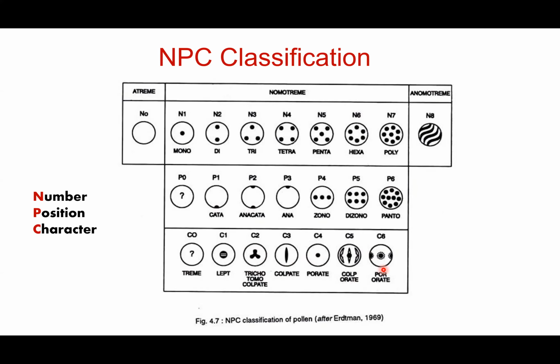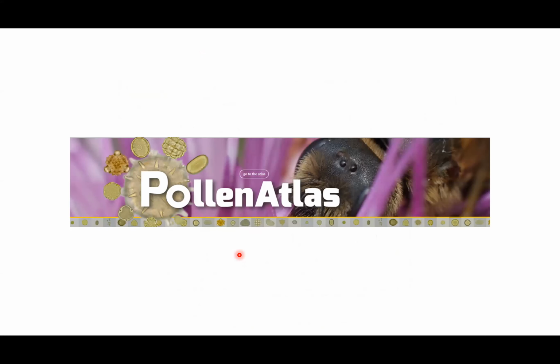Okay. So in this way, you have the classification of pollen grains depending on the number, position, and character of the pores present on the surface of the pollen grain. So you have a website called Pollen Atlas, where they have classified all these pollen grains from different plants. So it is like a database of different pollen grains from different plants. So if you are interested, you can just go and have a look. You'll be amazed how many different kinds of pollen grains are present in the plant kingdom.